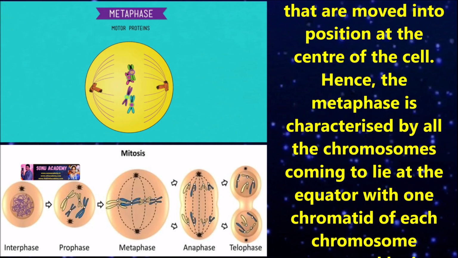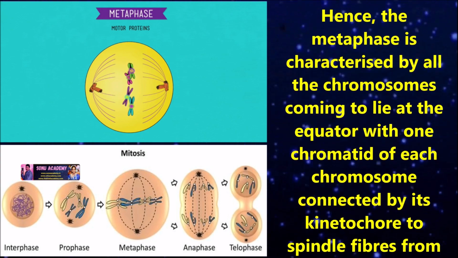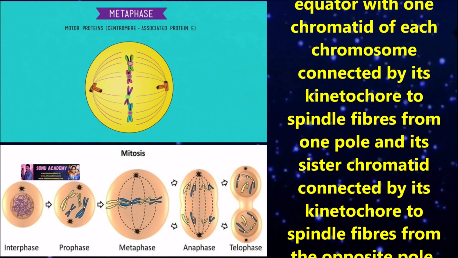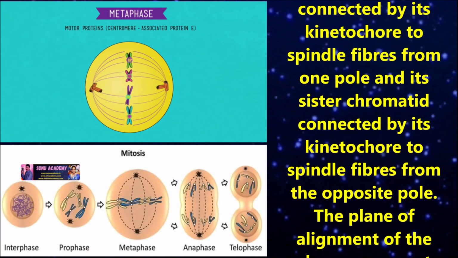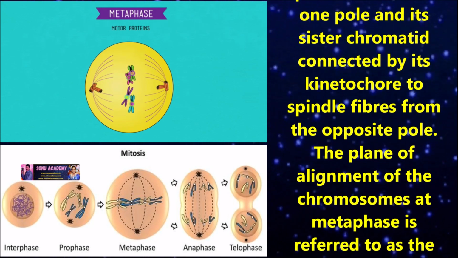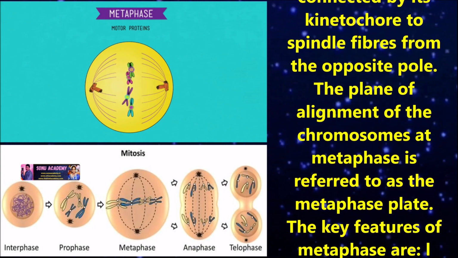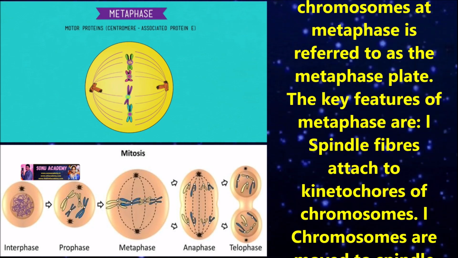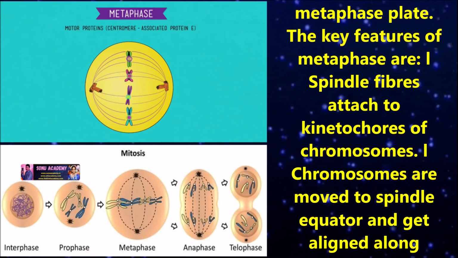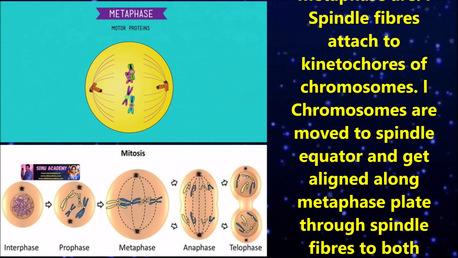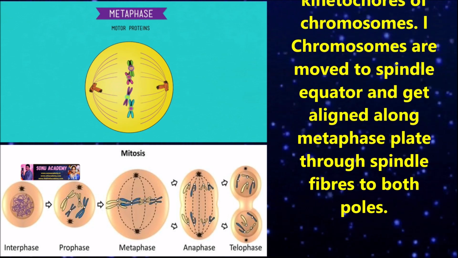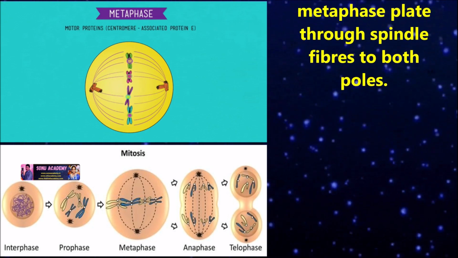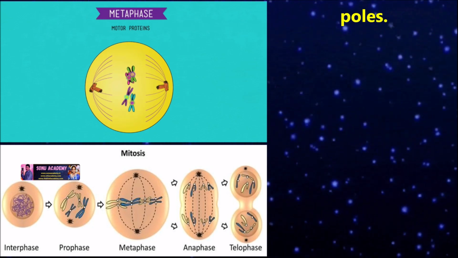Hence, metaphase is characterized by all the chromosomes coming to lie at the equator, with one chromatid of each chromosome connected by its kinetochore to spindle fibers from one pole and its sister chromatid connected by its kinetochore to spindle fibers from the opposite pole. The plane of alignment of chromosomes at metaphase is referred to as the metaphase plate. The key features of metaphase are: 1. Spindle fibers attached to kinetochores of chromosomes. 2. Chromosomes are moved to the spindle equator and get aligned along the metaphase plate through spindle fibers to both poles.